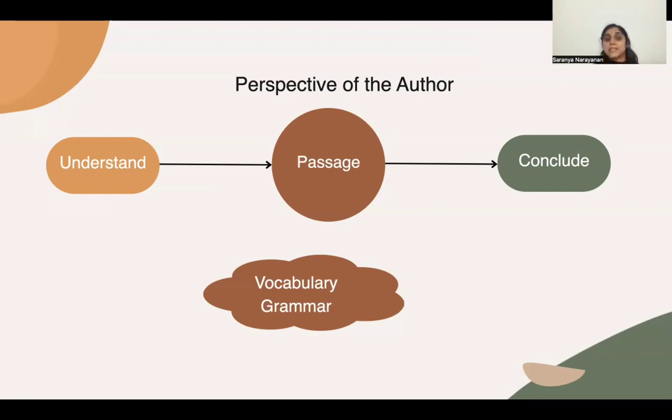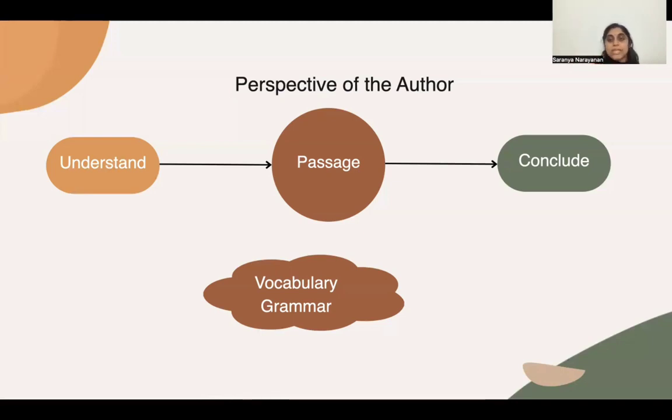Now, when we are reading this comprehension passage, what we as readers try to do is decode the meaning intended by the author. The author might have thought of something while writing that passage, and we as readers should try to find solution or try to decode the passage. We are trying to understand the passage. So once we understand the passage, we will be able to draw conclusions from this passage. We will be able to make our own conclusions based on the passage that we have read. So that would be this entire process.